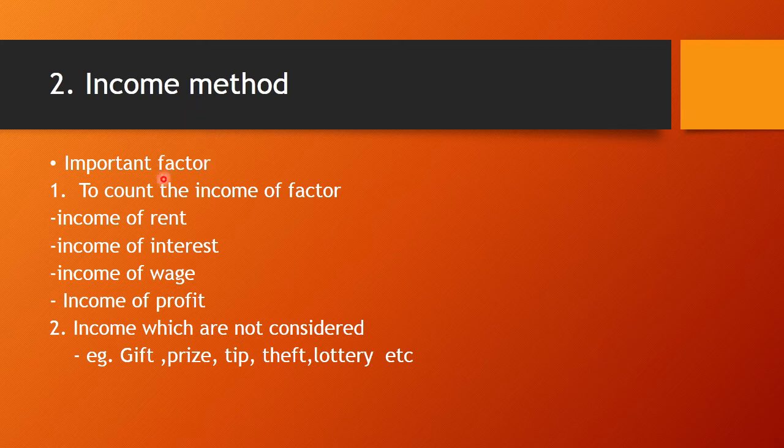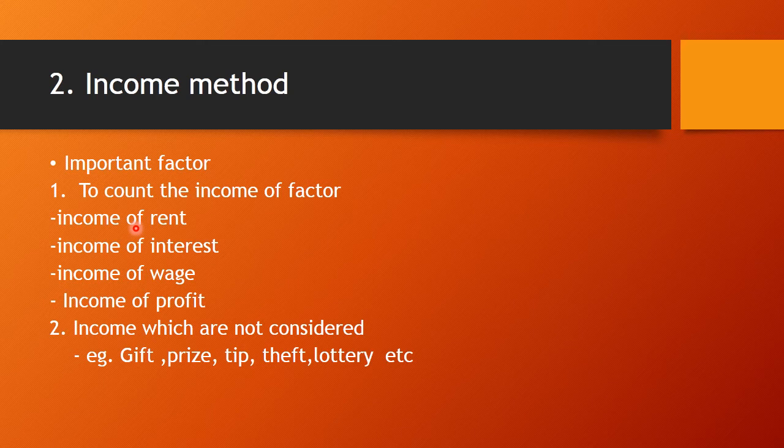The important factor of the income method is to count the income of factors. These are the 4 types of income: rent, interest, wage and profit. The first one is income of rent. The rent of land and buildings is considered as income, and those who live in their own house may get the income of rent, which is called imputed rent.